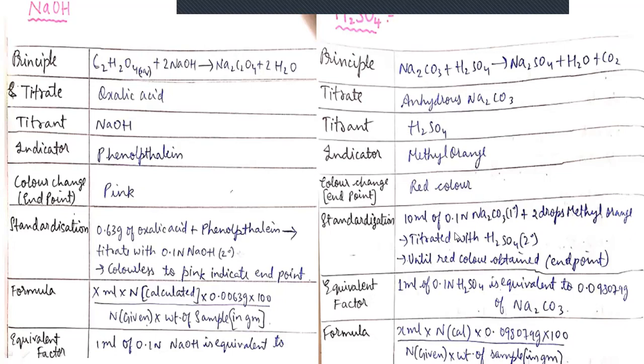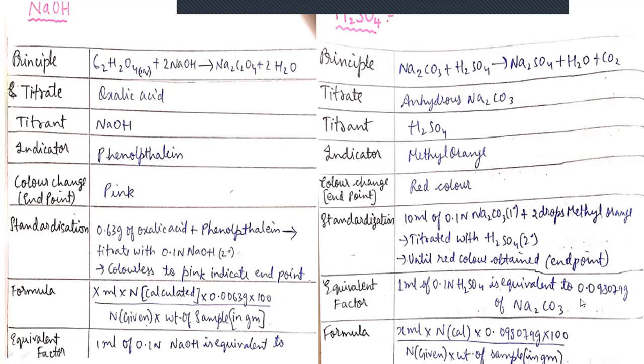What is the procedure for the standardization? Initially, we take the Na2CO3 primary standard and add 2 drops of methyl orange, then titrate with the titrant solution, H2SO4, sulfuric acid. Finally, the red color will be obtained.